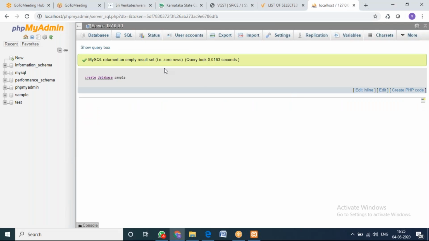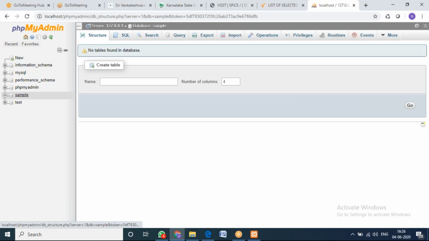If it executed properly, you will get a message like this: MySQL returned an empty set, that is 0 rows. When it says 0 rows, that means your query does not have any problem. If not, you will get the error here in red color. So I have created a database called sample. You can see here at the left, sample has been created. Now you just click on that sample. Now we are in sample.